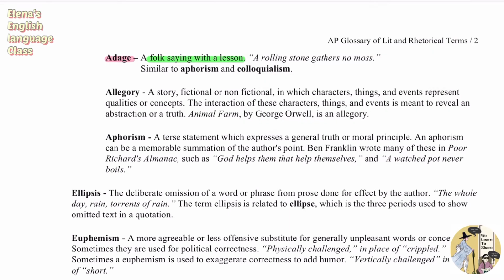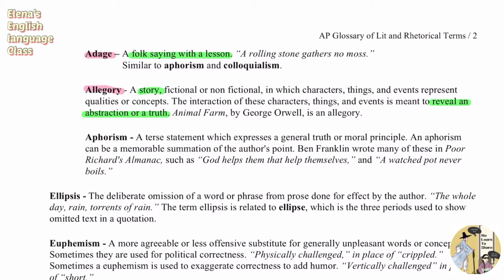And the allegory is a story, fictional or non-fictional, in which characters, things, and events represent qualities or concepts. The interaction of these characters, things, and events is meant to reveal an abstraction or truth. So it's basically a story that reveals an abstraction or truth. For example, Animal Farm by George Orwell is an allegory, and arguably the most famous and compelling allegory in philosophy would be Plato's allegory of the cave. Okay, so those kinds of things will be allegory.